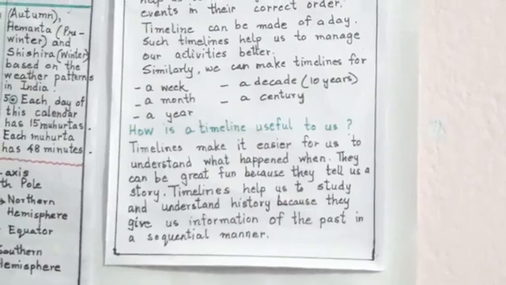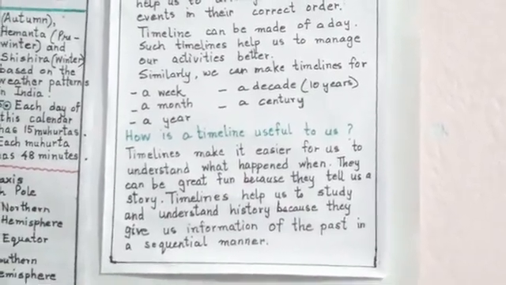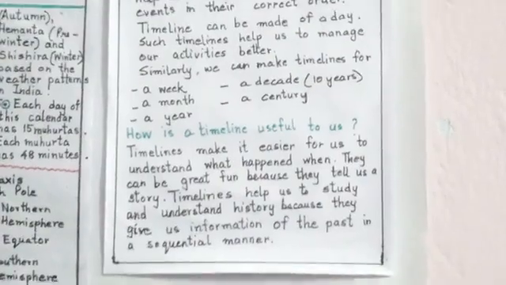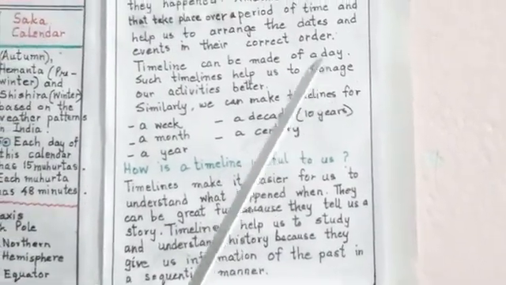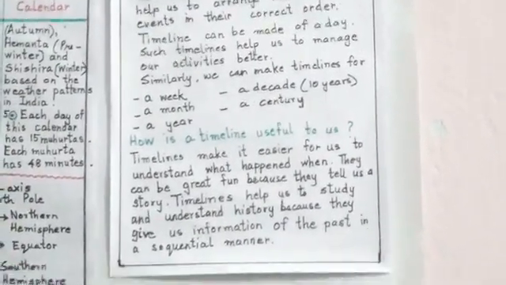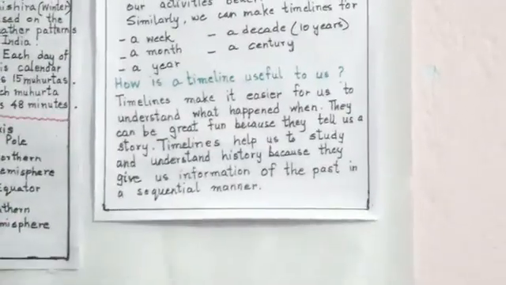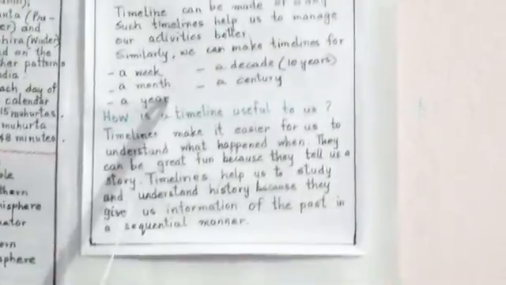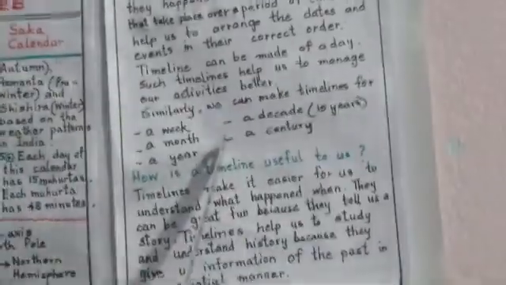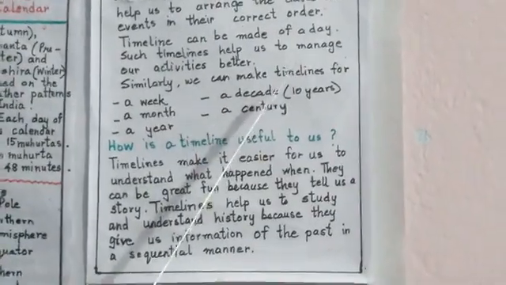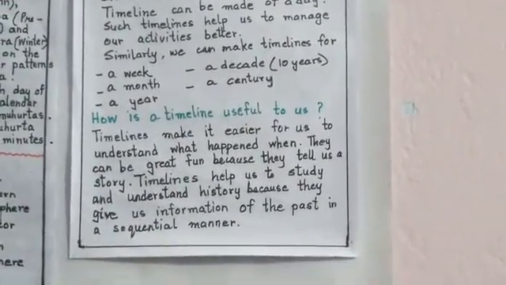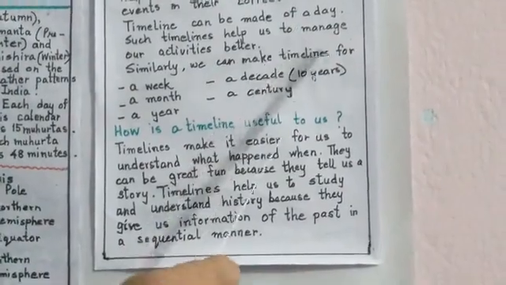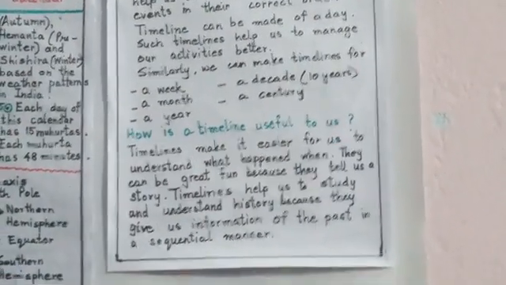such timelines help us to manage our activities better. If you can make a timeline for yourself for the whole day, then it will help you to manage your activities throughout the day better. Similarly, we can make timelines for a week, for a month, a year, a decade and a century. So, see how a timeline helps us. It helps us to arrange the events in a proper order so that we can study them.